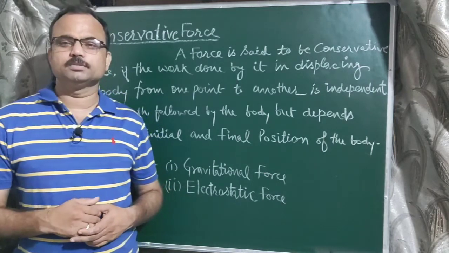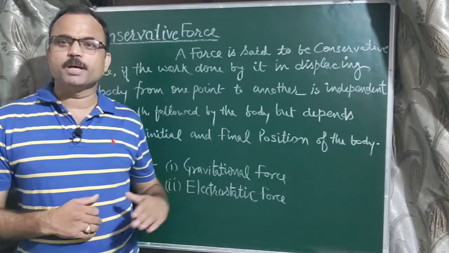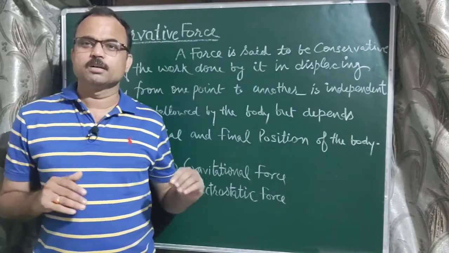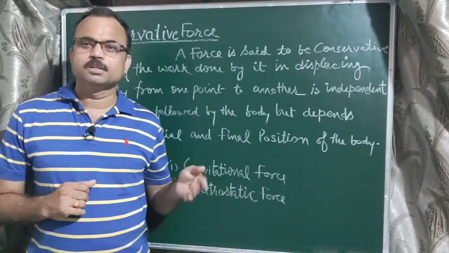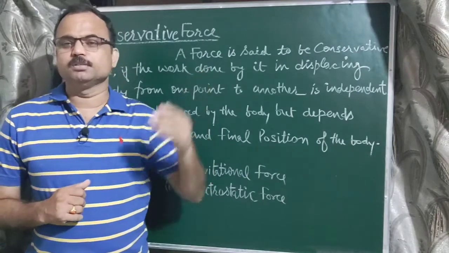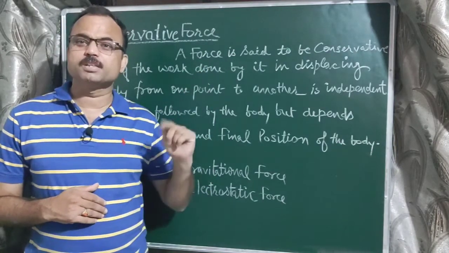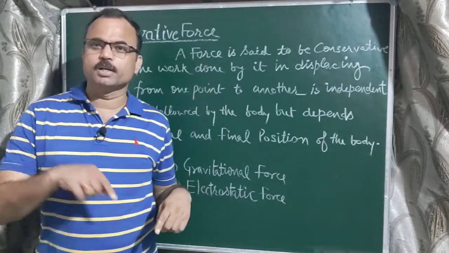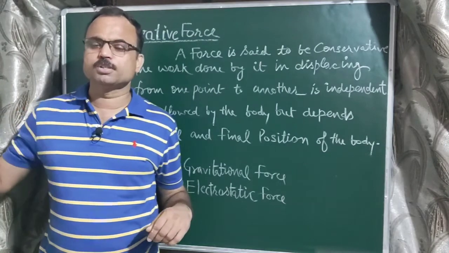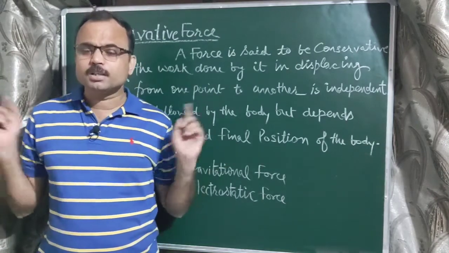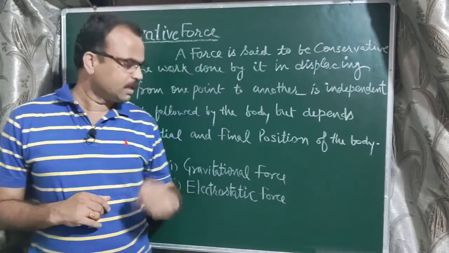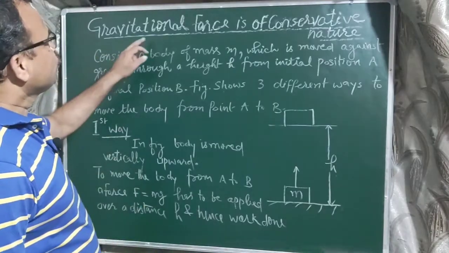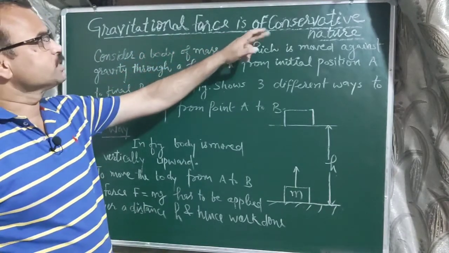The third way to calculate the work done is by using a staircase. The condition in all three cases is that the height of points A and B is the same but the path is different. In the first case the path is vertically upward, in the second case on an inclined plane, in the third case on a staircase. If work done in all three cases is the same, then we can say that gravitational force is conservative in nature. Now we have to prove this.